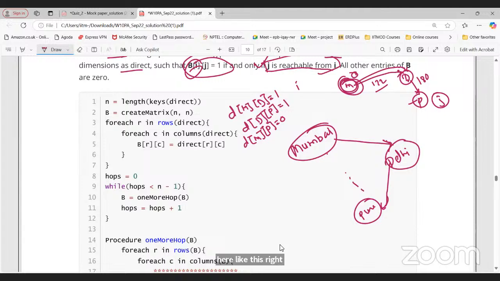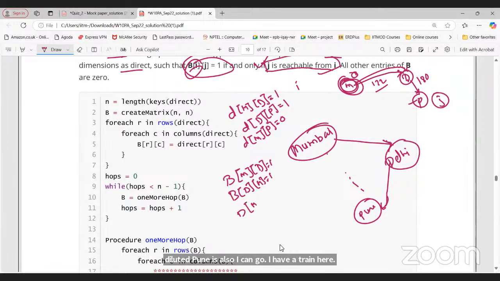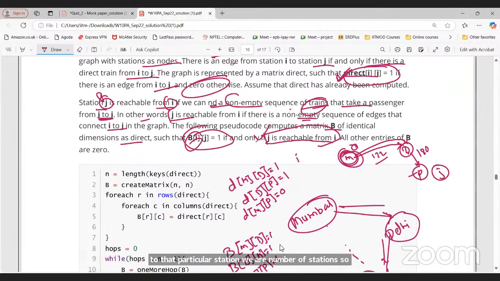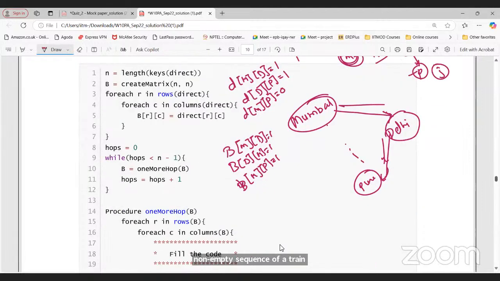But in the case of this matrix B, what we are saying is that I can reach from Mumbai to Delhi, so Mumbai to Delhi will be one. Delhi to Pune is also one, I have a train. But Mumbai to Pune also I can go, right? Yes, sir, it is also one via Delhi. So we represent in a matrix whether a station is reachable or not. Reachable means we can go to that particular station via a number of stations, a non-empty sequence of trains. Taking 2 or 3 trains, I can reach Pune. So this is what this B is saying.